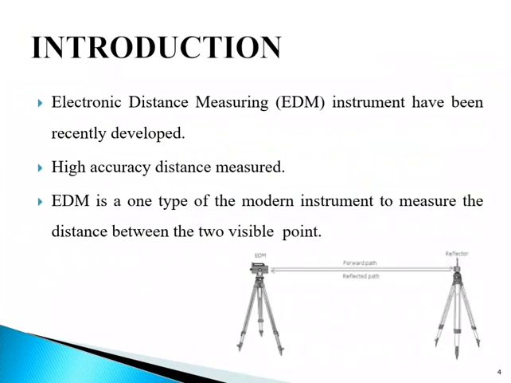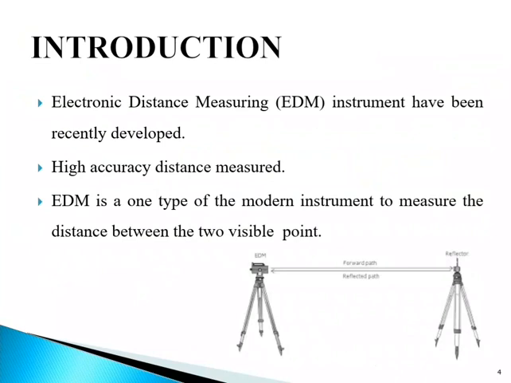Some modern equipments are auto-level, micro-optic theodolites and electronic or digital theodolites. Digital equipment have become very popular because of simplicity of operation, ease and speed of working.